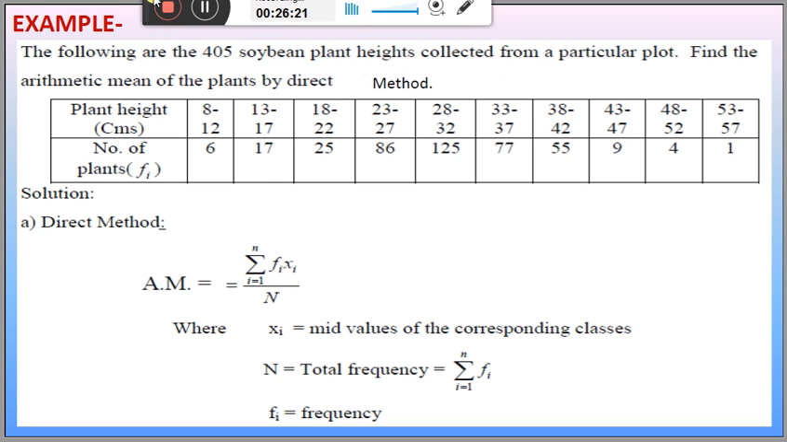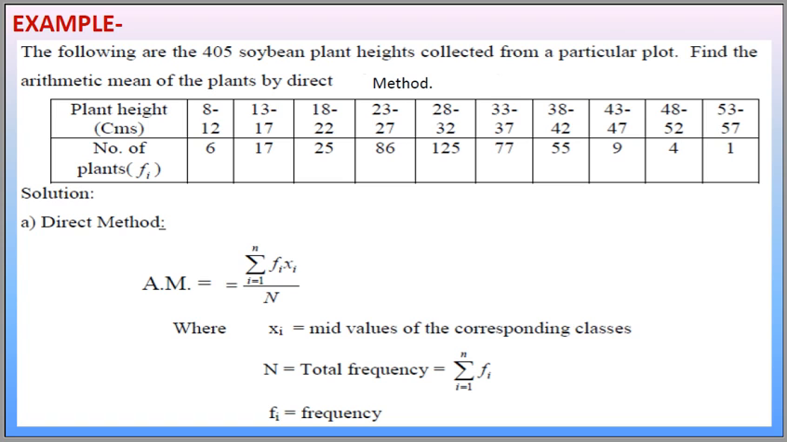Let us take an example. The following are the 405 soybean plant heights collected from a particular plot. Find the arithmetic mean of the plants by the direct method. We are using the direct method here first.